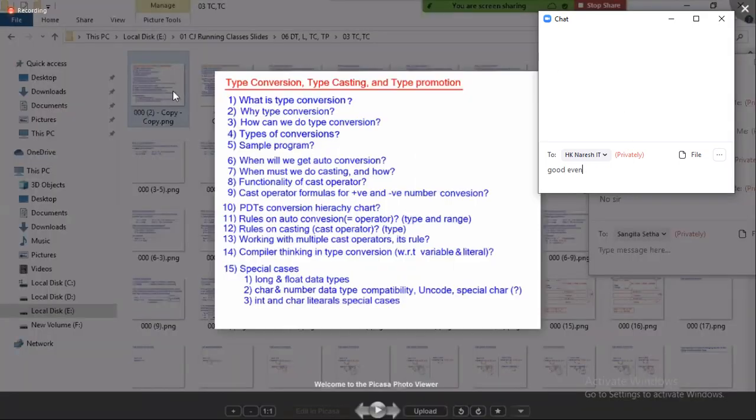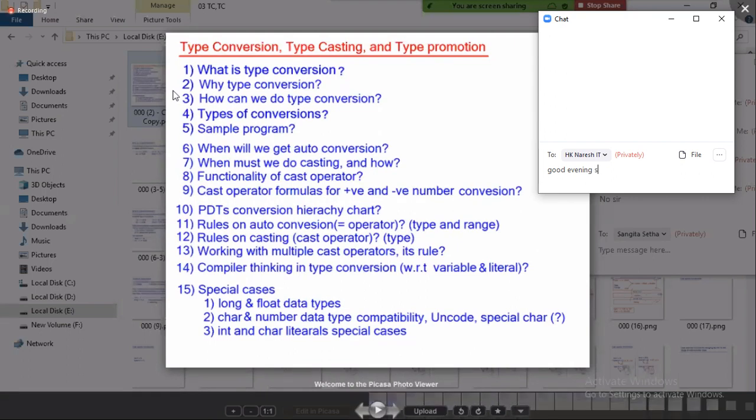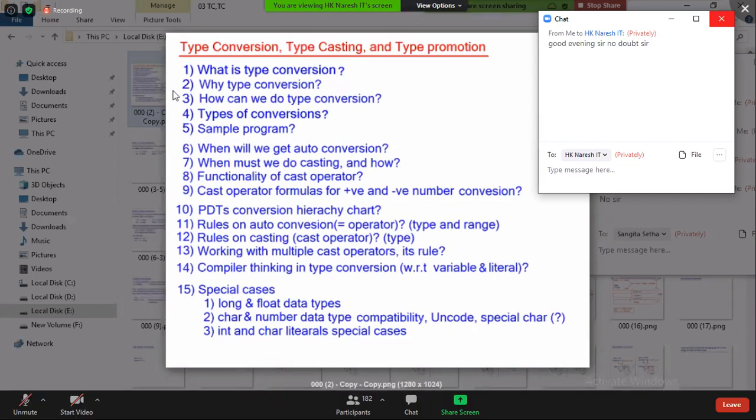In today's class, we'll try to understand type conversions, type casting, and type promotion. Okay, three topics are very important for our further discussion.